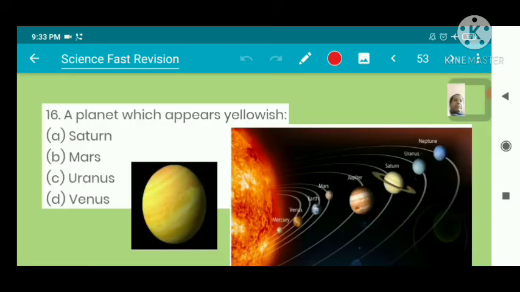A planet which appears yellowish. Which planet? Our answer is Venus. So this is Venus.